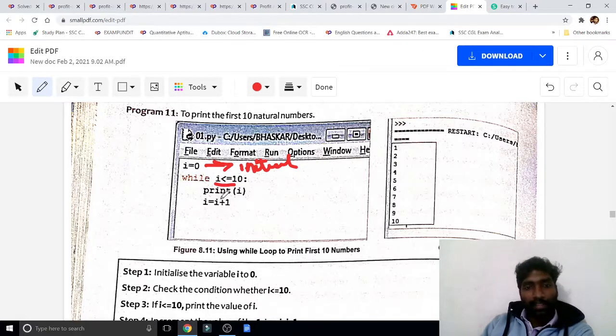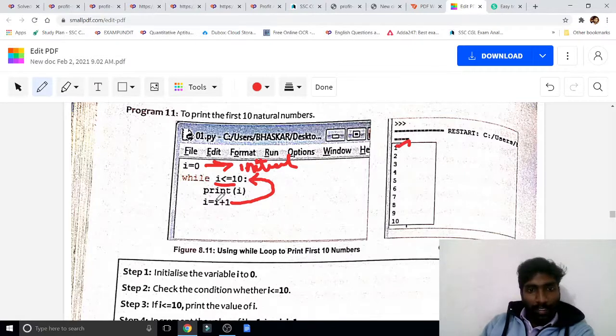Now see here, the I value is 0. 0 plus 1, what is the value? 1. Now that 1 is going here. Now the I value is 1. 1 is lesser than or equal to 10. The statement is true. Print I. The I value is 1.